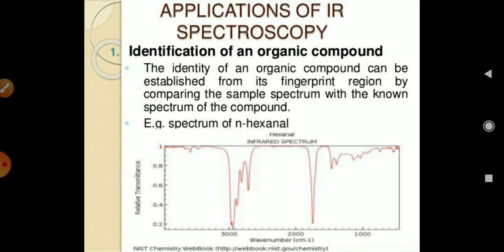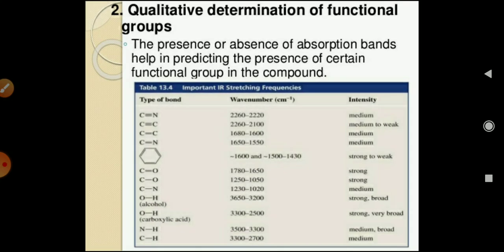Next is the application of IR spectroscopy. As you know, IR spectroscopy is widely used in identification of organic compounds. The identification of an organic compound can be established from its fingerprint region by comparing the sample spectrum with the known spectrum of the compound. There is an example of N-hexanal spectrum. Here you can see the functional peaks of the organic compound.